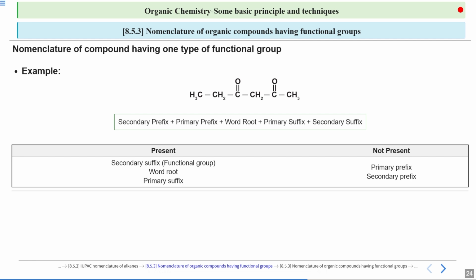It's very obvious from the structure as well. But we have a functional group, I would say two functional groups of the same kind. So you have to use a secondary suffix for that. Of course, due to absence of cyclic group and branching, you don't have any primary prefix or secondary prefix.